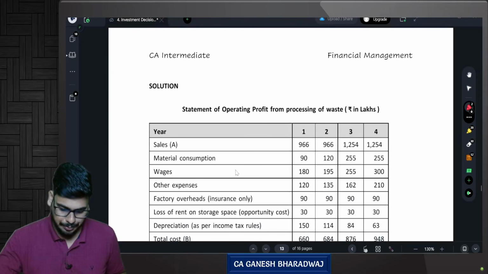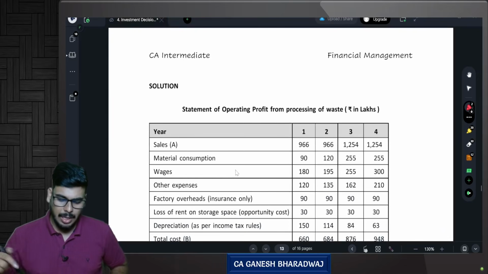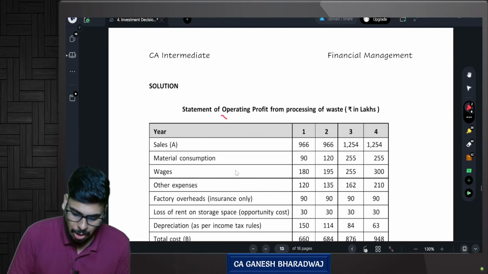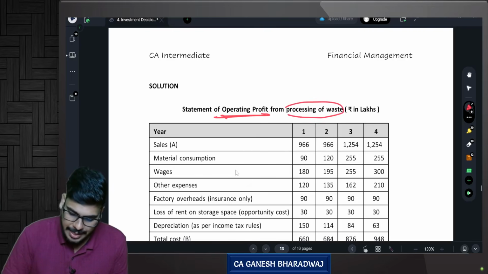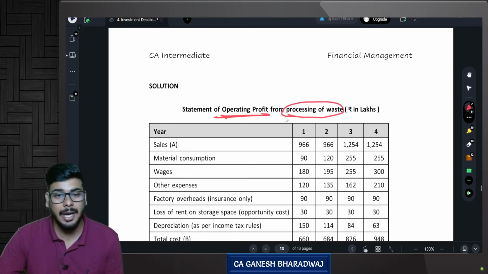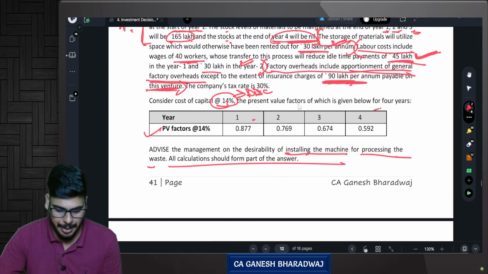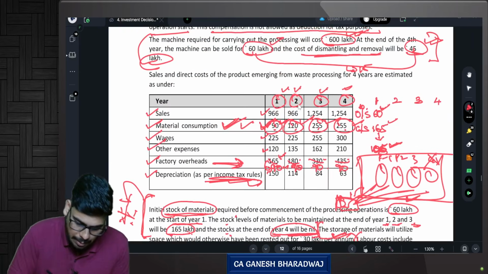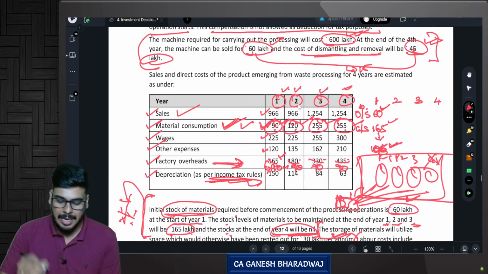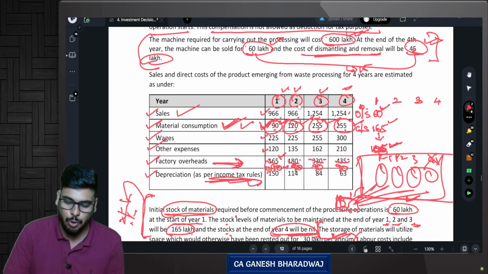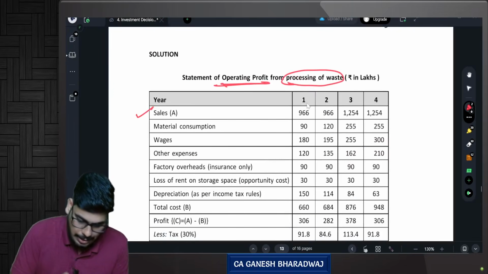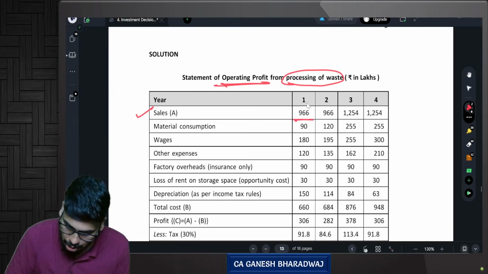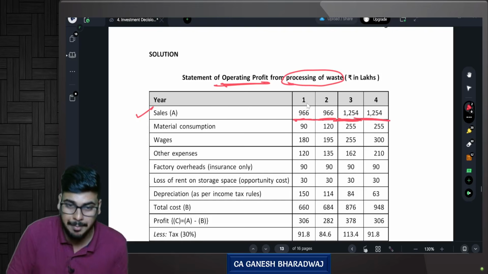So now first, let us calculate the statement of operating profit from processing the waste. Now, if I decided to process the waste, what will be the operating profit, year-wise operating profit? Now, year-wise, the sales figures are given 966, 966, 1254, 1254. Correct? So, copy paste the figure. These figures are given. Correct? So, this is your sales revenue that you will be making.